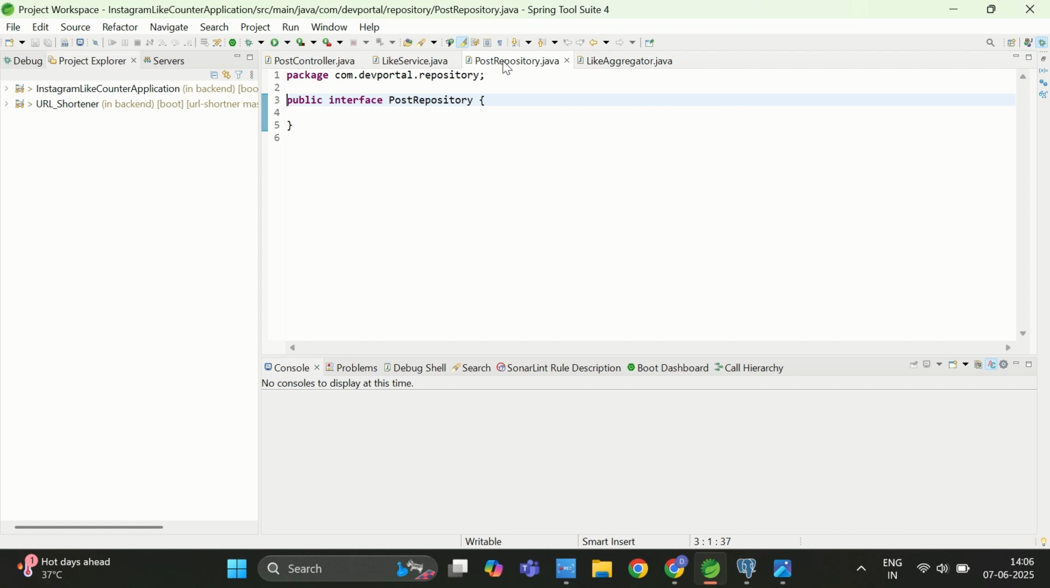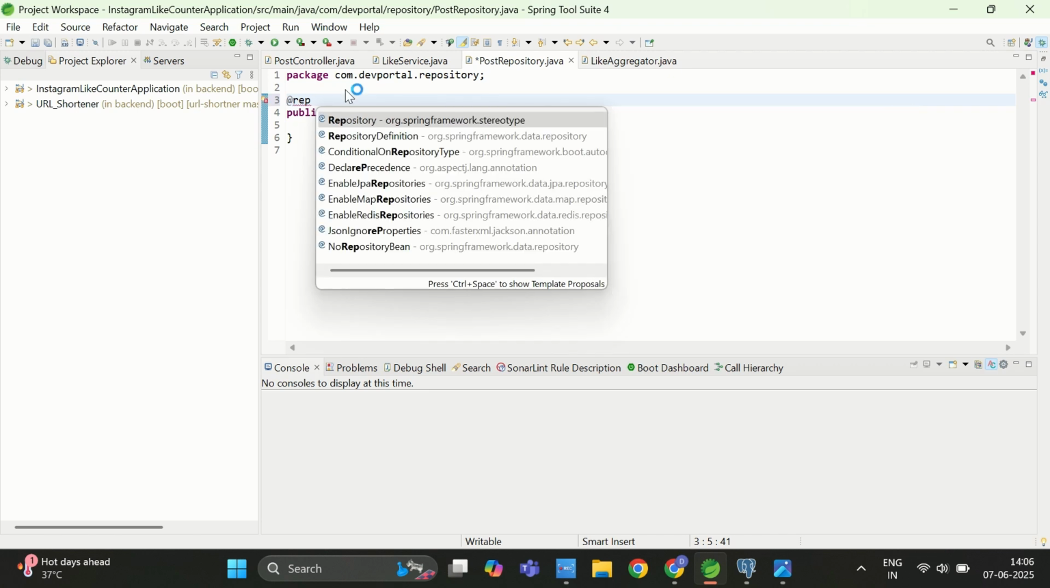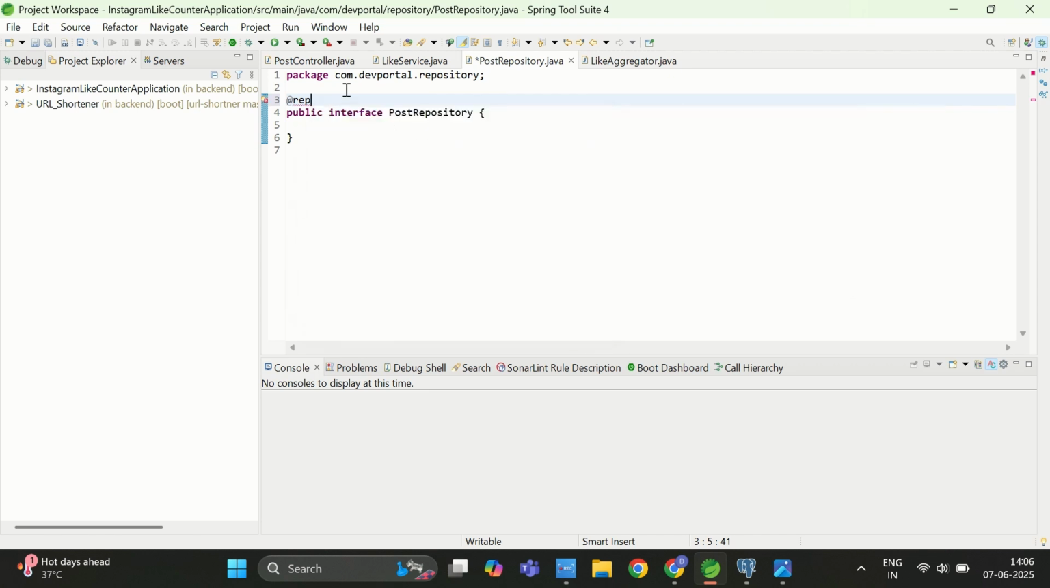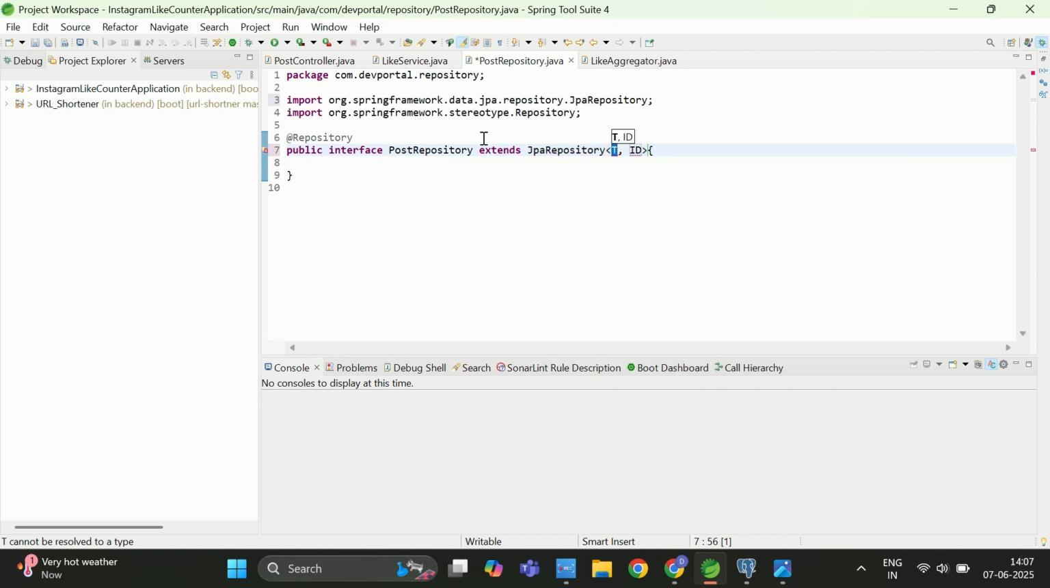First let me add the repository annotation, so that Spring Boot knows that for this interface I am going to talk with the database. Here I will extend the JPA repository so that I do not need to write queries, because I am only going to do the update in the system. So I will write extends JpaRepository, and as you know I need to mention the entity name and the ID column data type. My entity is Post and the ID column is of Long data type.